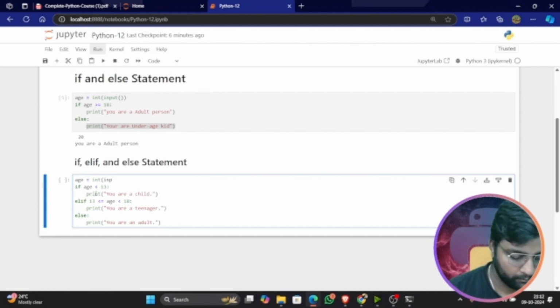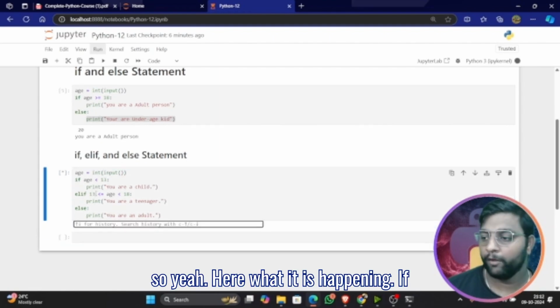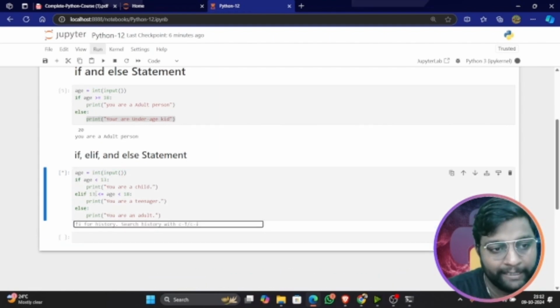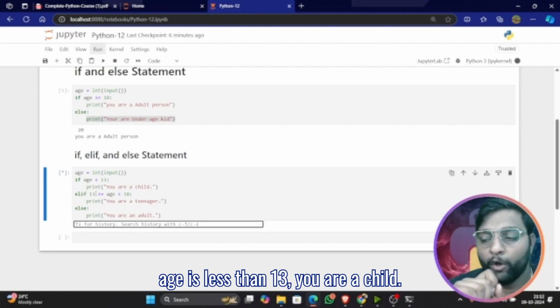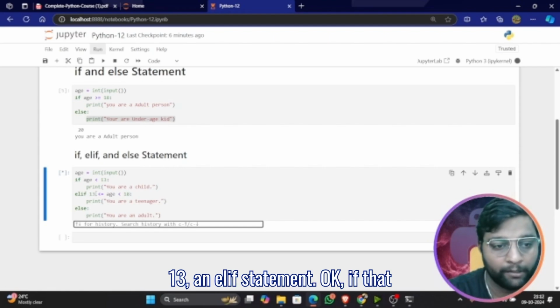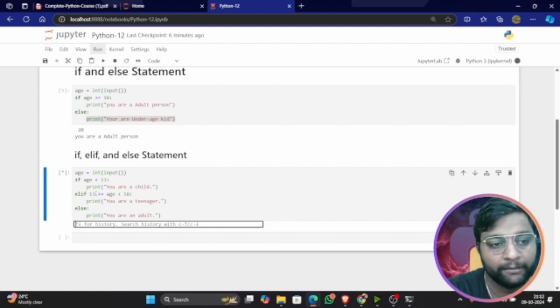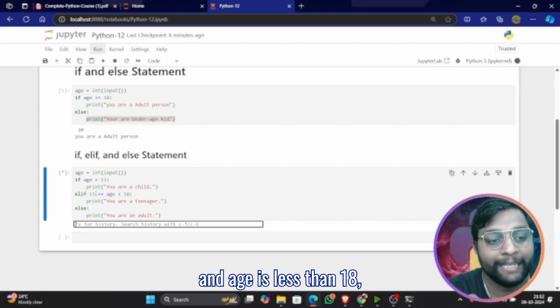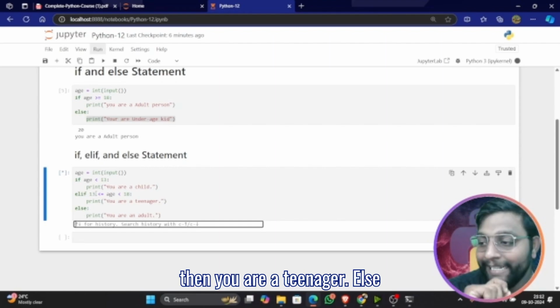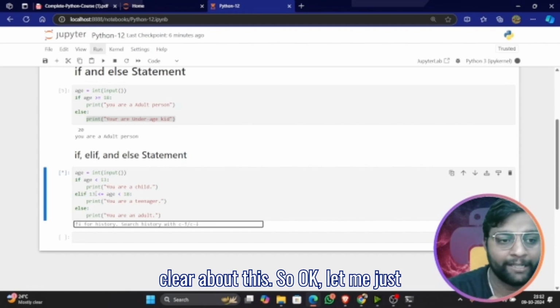Int input, open and close brace. So here, what is happening: if age is less than 13, you are a child. Elif statement: if that fails, if age is less than 18, then you are a teenager. Else, you are an adult. I hope you're clear about this.